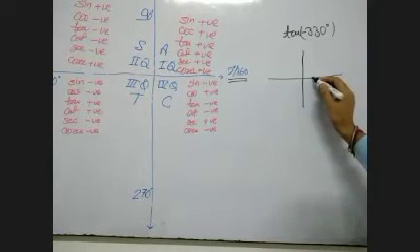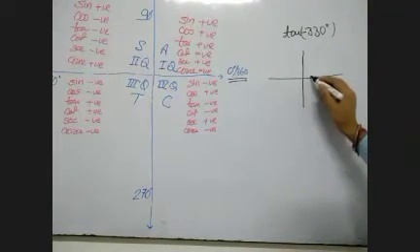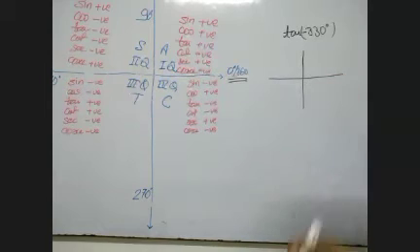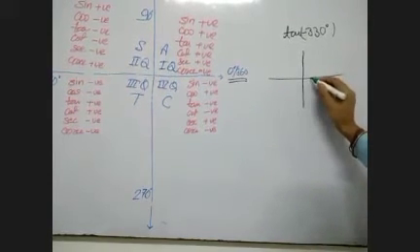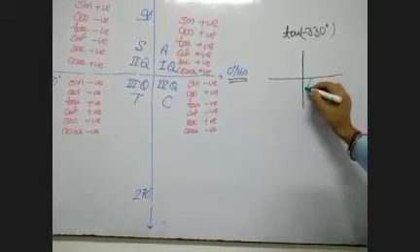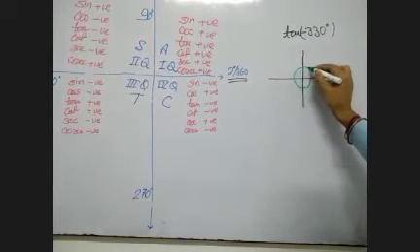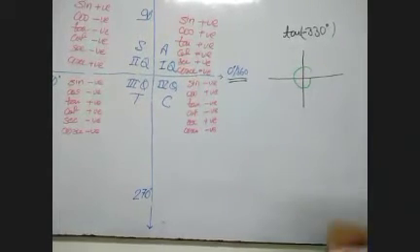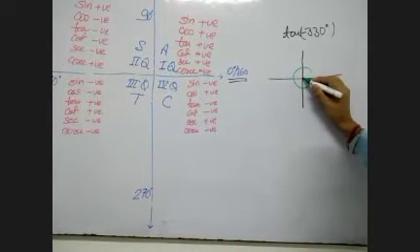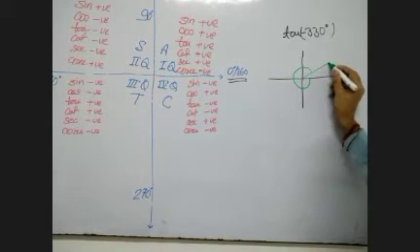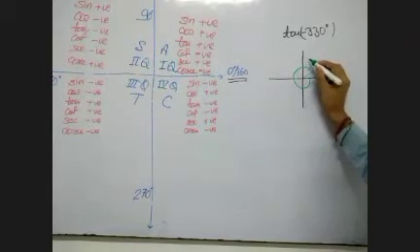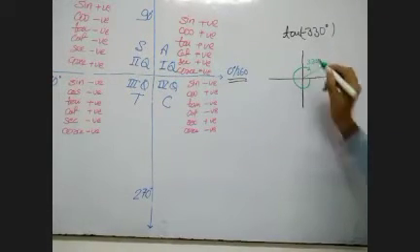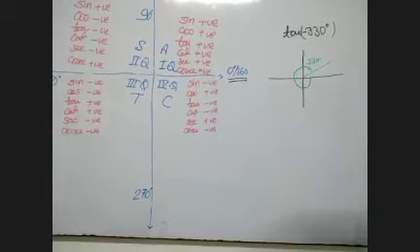See, positive angle moves anti-clockwise, negative angle moves clockwise. So clockwise rotation will be like this. It is 330 degree.